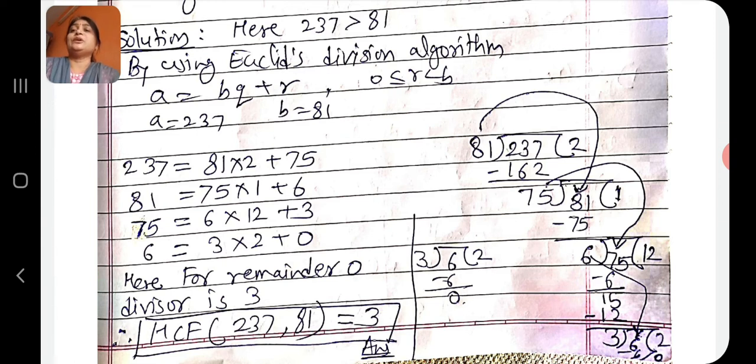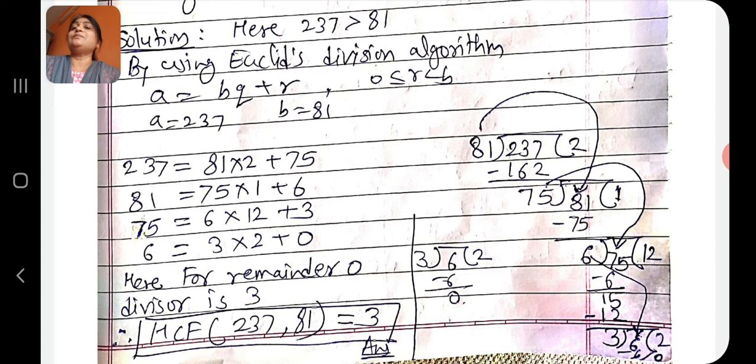Now second step. Here the remainder 75 is not equal to 0. Therefore, we have to go for the second step. In the second step, 81 divided by 75. So, 75 into 1 equals 75 and 81 minus 75 gives 6. Therefore, we can write the second step, 81 is equal to 75 into 1 plus 6. In the second step, the remainder is 6, which is not equal to 0. So we have to go for the third step.